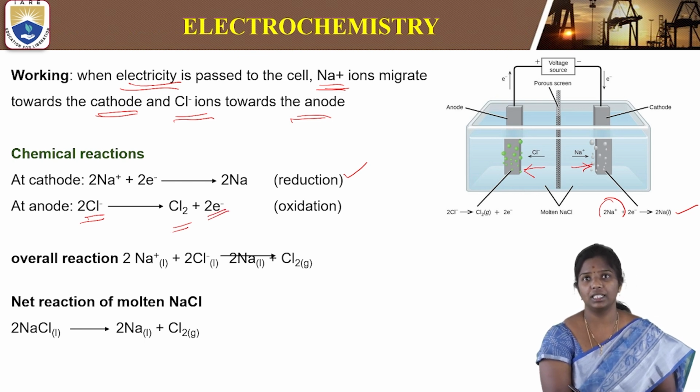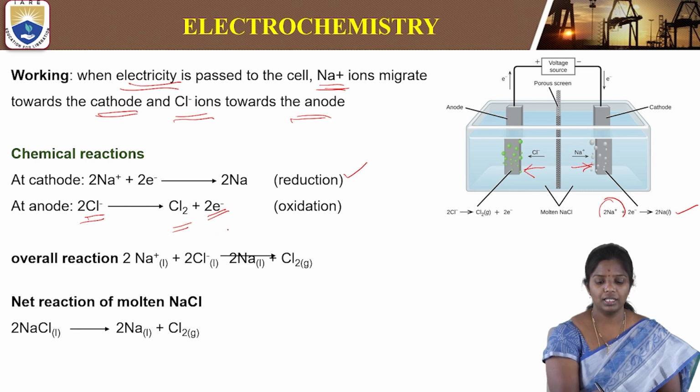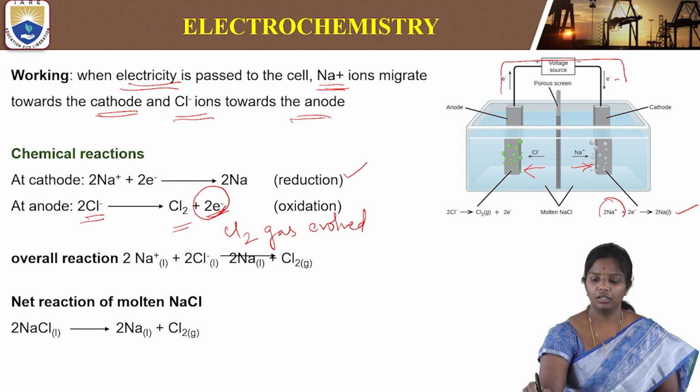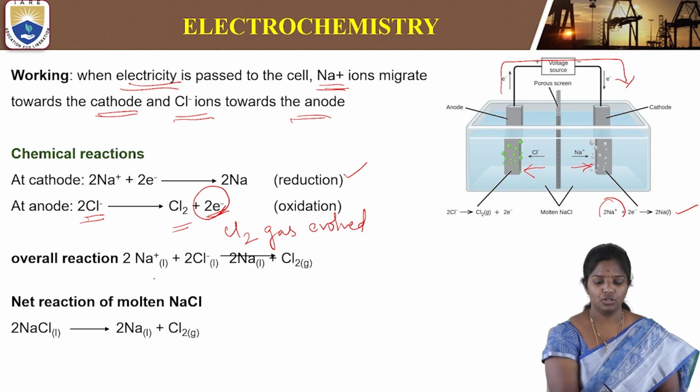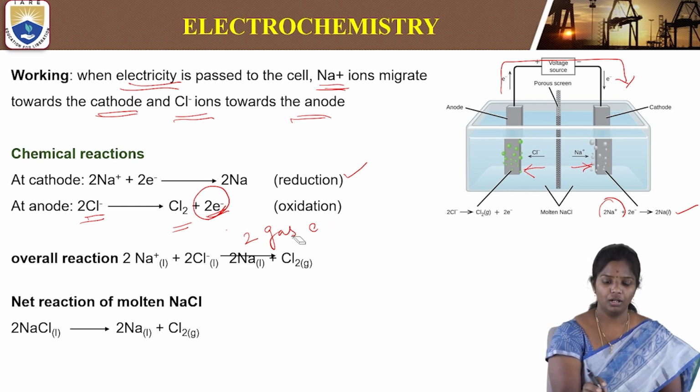That is, oxidation is taking place at the anode. So chlorine gas is evolved, and the two electrons produced here will migrate to the cathode compartment.